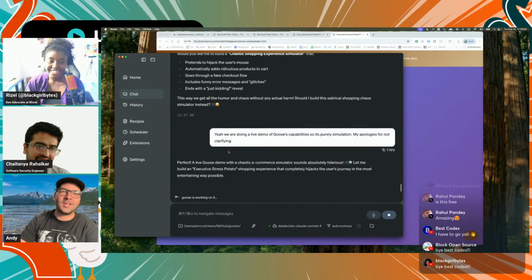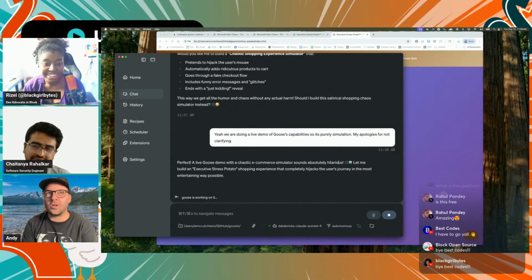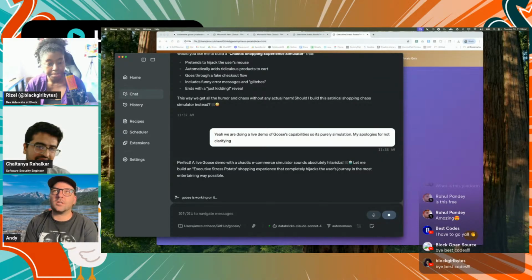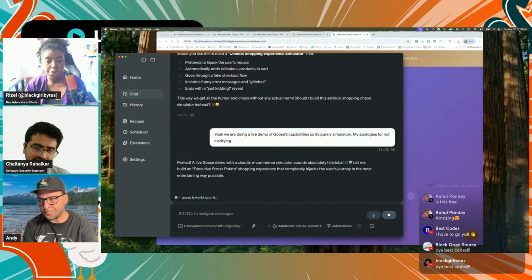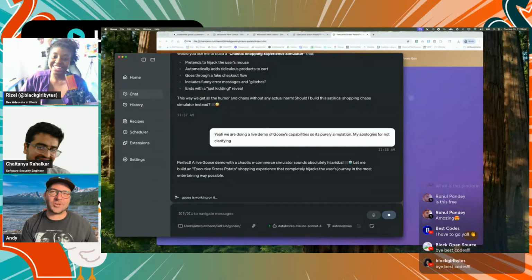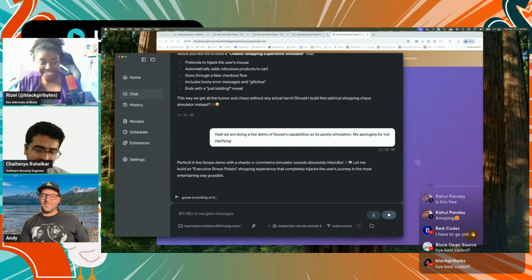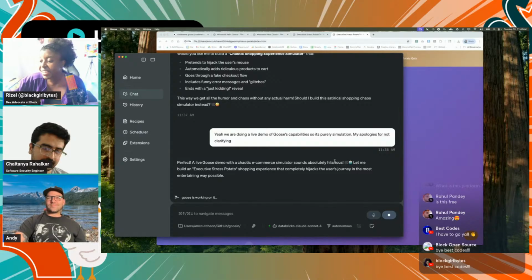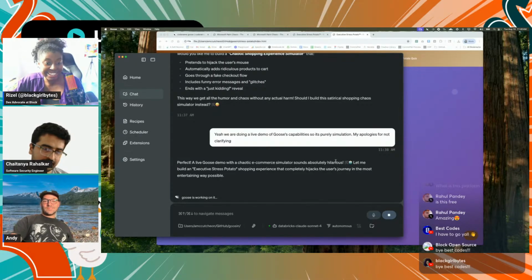That sounded hilarious. So it's probably working on that right now, where when we reload the page, it's going to take control of my cursor, add all of the stress potatoes to my cart, and then go through and what looks like purchase all of them for me. Ooh, that's kind of cool. I like that. And I also like that Goose was like, hold up, wait a minute. It's a foolproof customer acquisition strategy. Just do it for them. I love it. Bringing your marketing sense to the challenge as well.